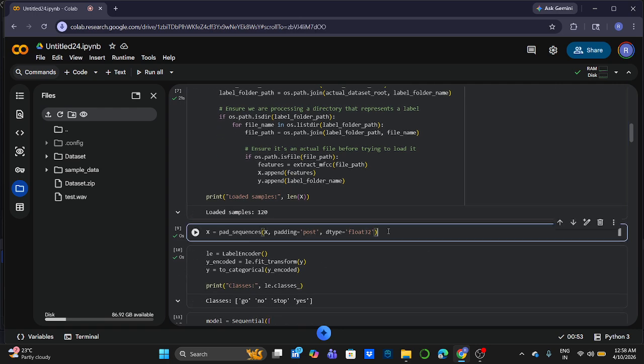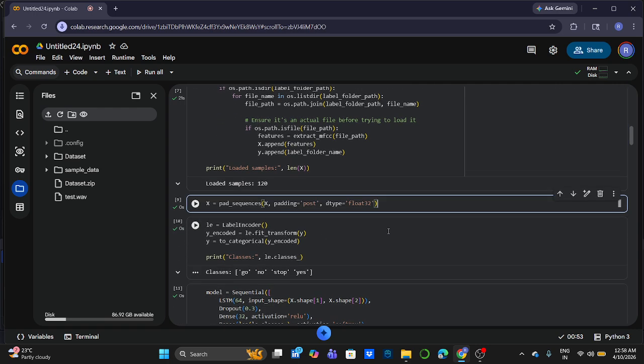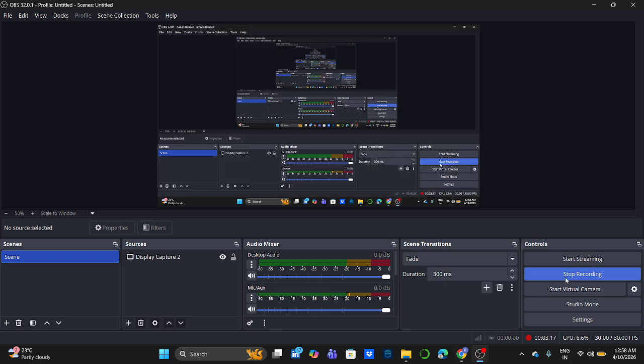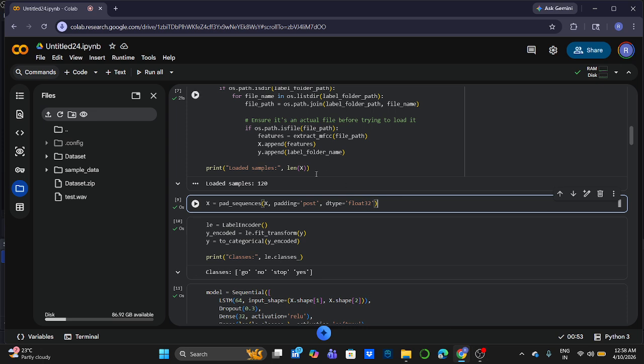I'm talking about the next block. The next block is padding. Since audio files have different lengths, I use padding to make all inputs equal length. This is required because neural networks need fixed input size.